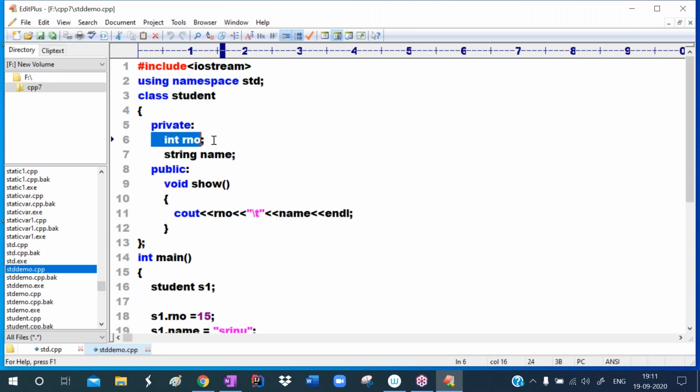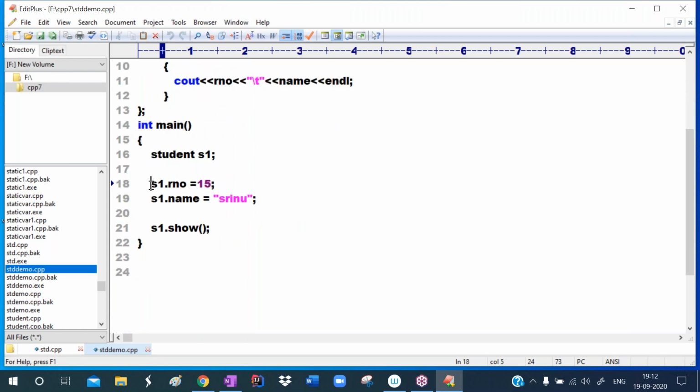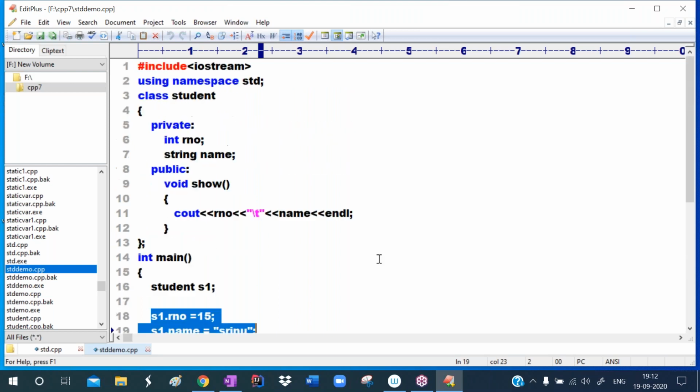In the class, the roll number and name I defined as private, in the private section, to provide security for the data. Maybe I changed this program, so accessing them here will give an error. To show the errors only, I have written that program for the students.